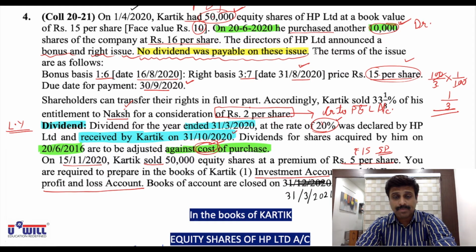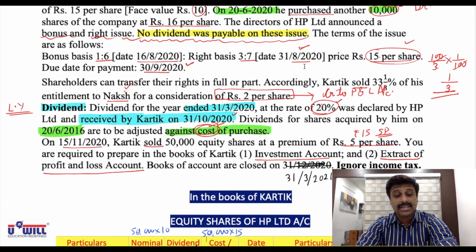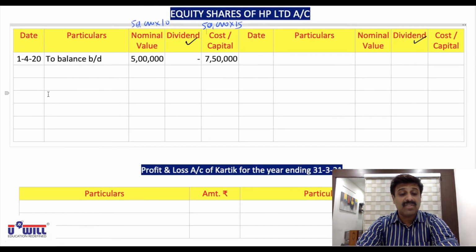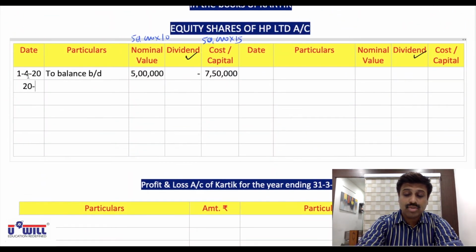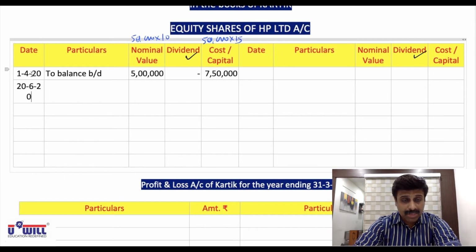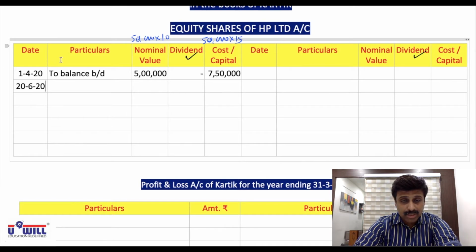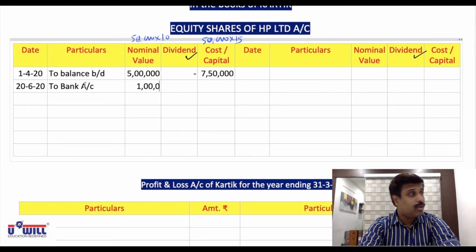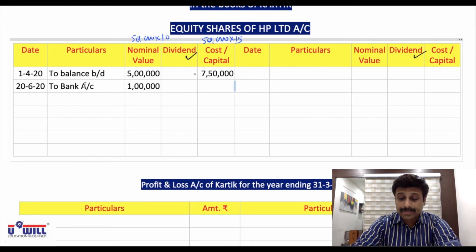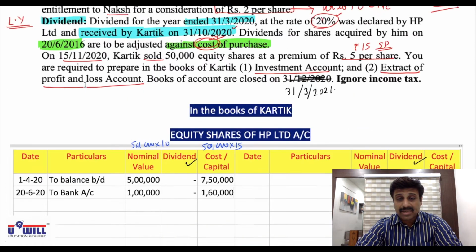No working is required. On 20 June 2020, he purchased another 10,000 shares of the company at 16 per share. Purchase will come on the debit side, 20 June 2020, to bank account. Now 10,000 shares are purchased means 10,000 into 10, 1 lakh is the face value, and at 16 rupees, so 10,000 into 16, 1,60,000 is the cost or capital.